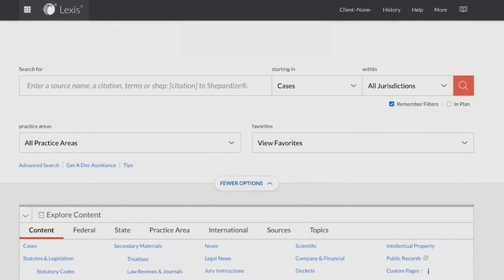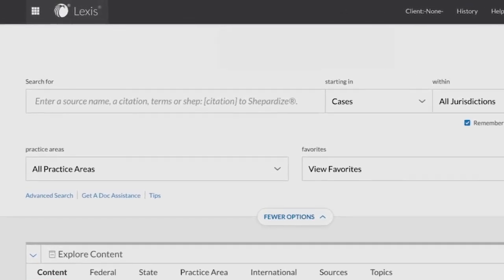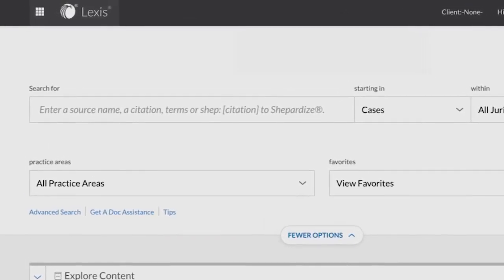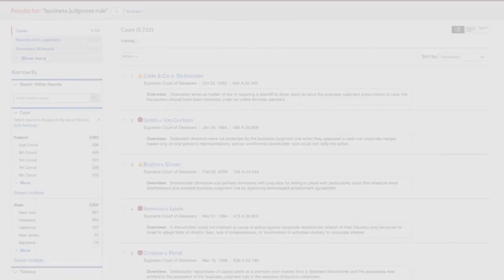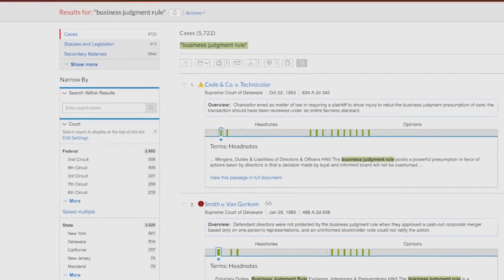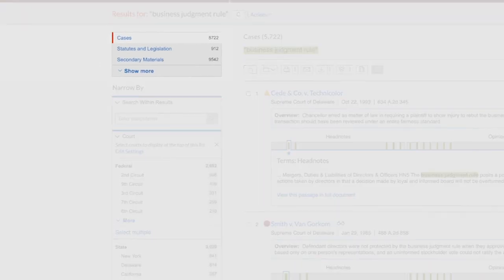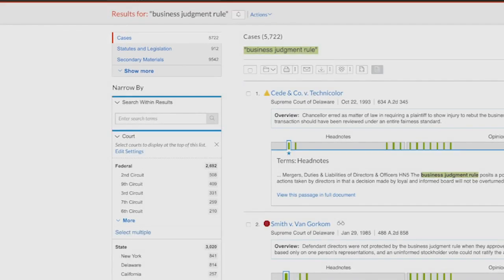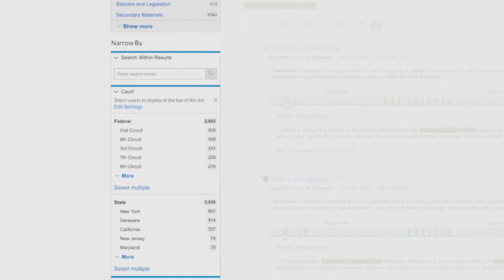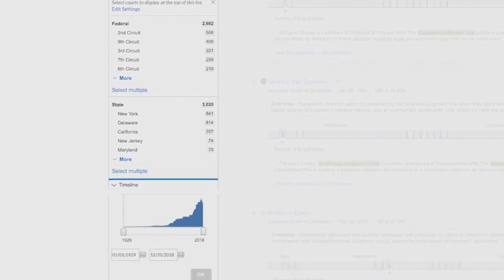You do not have to be on the Corporate and M&A Practice Center to quickly get to on-point results. Let's now conduct a search right from the Lexis Advanced landing page in the red search box. Again, we'll type Business Judgment Rule in quotes. At our results screen, we see all types of available content on the upper left-hand side of your screen. You can further limit your result set for each content type by using the post-search filters on the left-hand side.